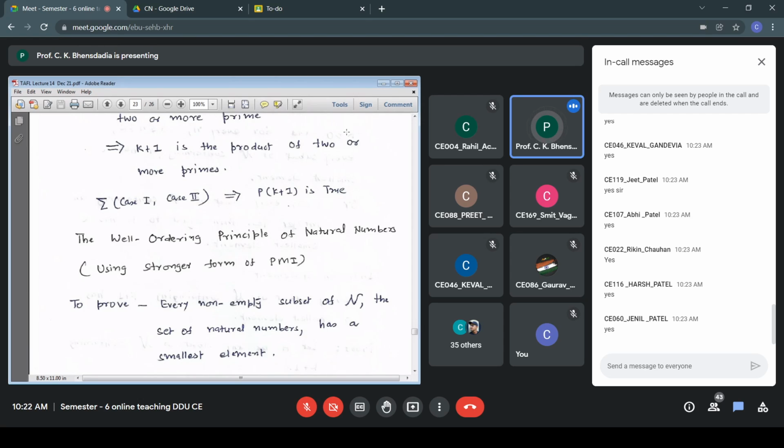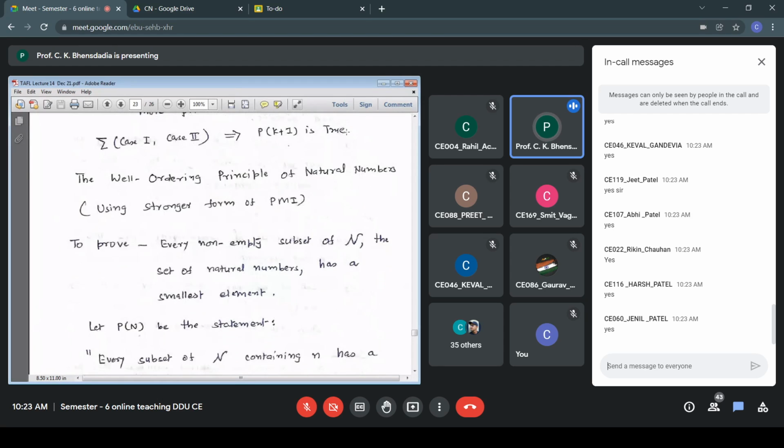The statement is simple, but then we need to formally prove it. Formal proof is important. The statement may be simple, but the formal argument is important. That argument we will make using the principle of mathematical induction, probably the stronger form of PMI. Fine. So let P(n) be the statement.